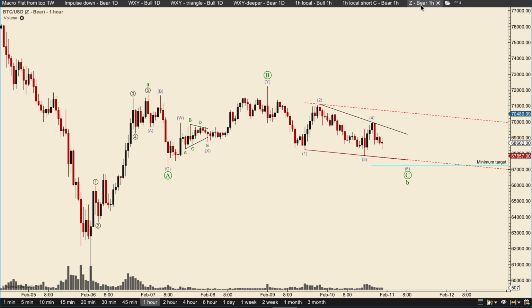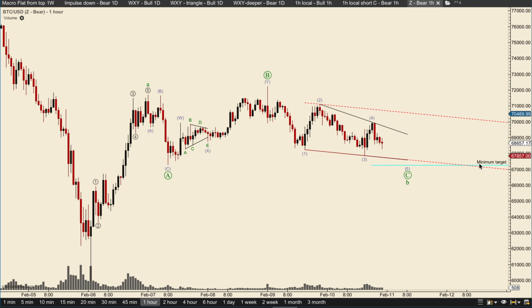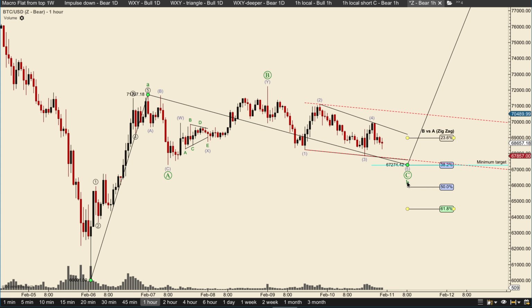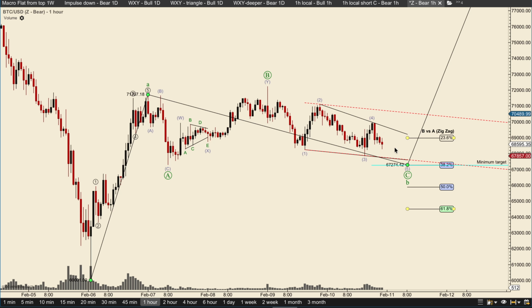But then if we move on to this, so A, B, C, here you want this minimum target to be hit, and I can show you that that is the 38.2 fib, which is a common target, or a rare you want to hit that if you are looking for a wave B. You can hit 23.6, but that is more uncommon. So for this to have the highest probability, we want to hit 38.2. Meaning that we are taking out the invalidation of the triangle.